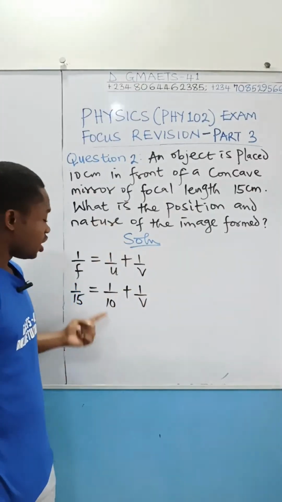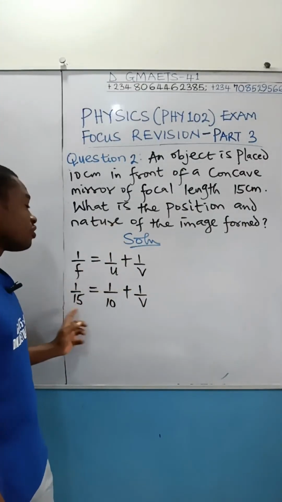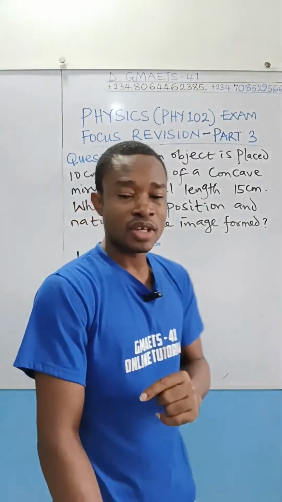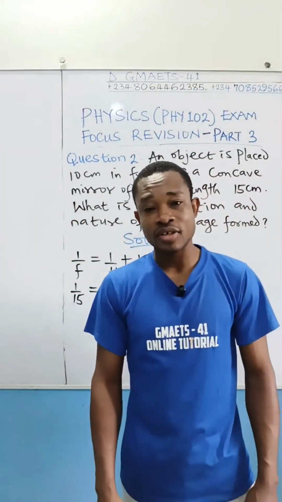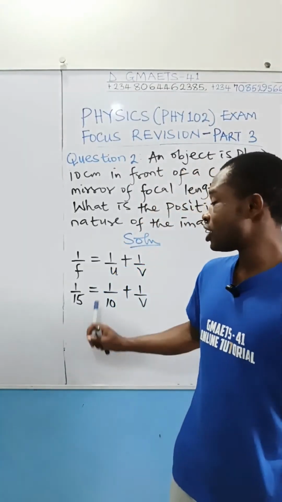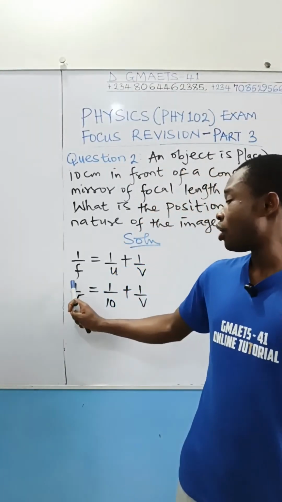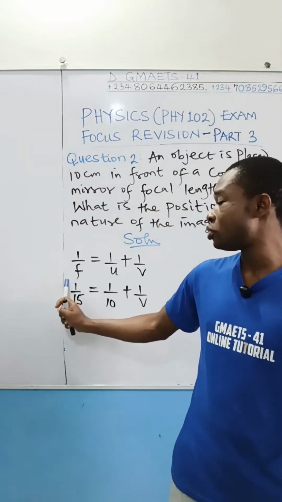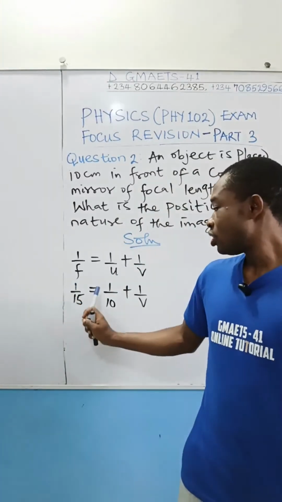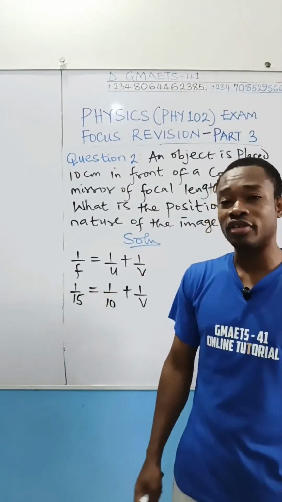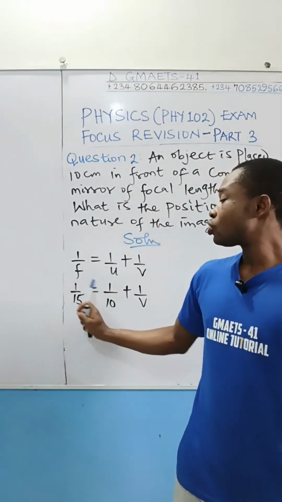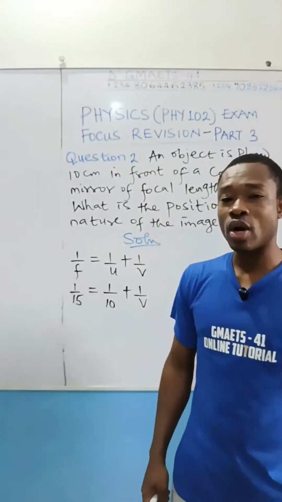Very important. If 1 over 10 crosses, we'll have 1 over 15 minus 1 over 10, right? So the LCM of 15 and 10 is what? 30. So if the LCM of 15 and 10 is 30, you come here, use 30 to multiply this one. 15 will reduce it, so you have 2. Equal to, use 30 to multiply this one. 10 will reduce it, you have what? 3. So 2 minus 3 will give you minus 1.